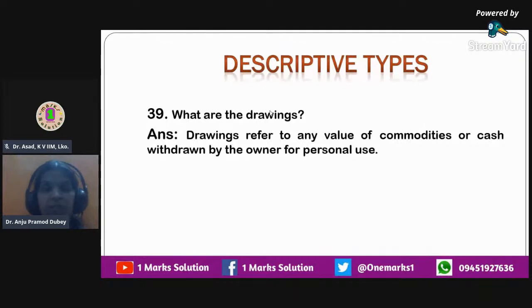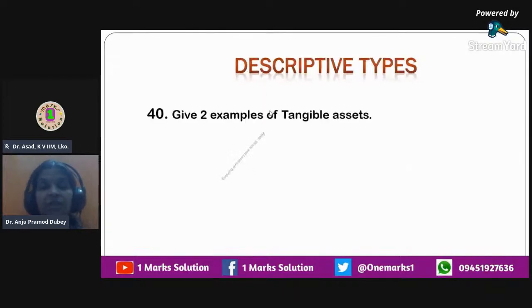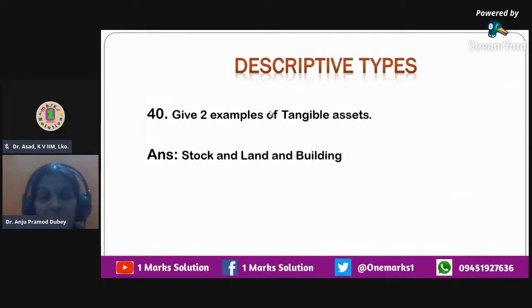Okay. The next question that we have is also a descriptive type, which states that give two examples of tangible goods. So tangible goods are the ones that have physical form, that can be seen, that can be felt, and the two examples for it could be stock and land and building. Okay, these are the examples that can be utilized. Sorry, these are the examples for tangible assets because they have physical form. You can see the stock, you can see the land, you can see the building, you can touch the building, you can feel the building.